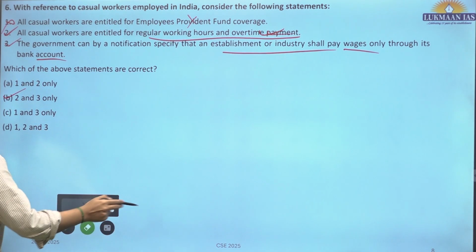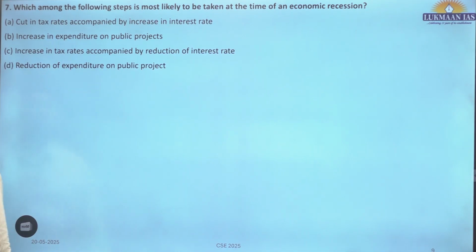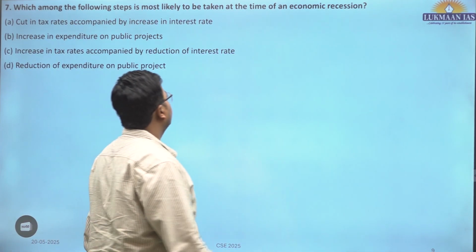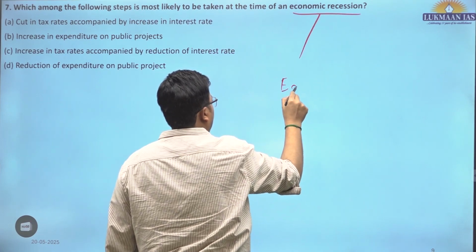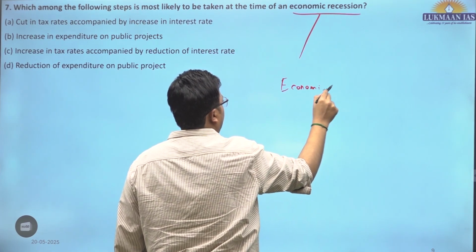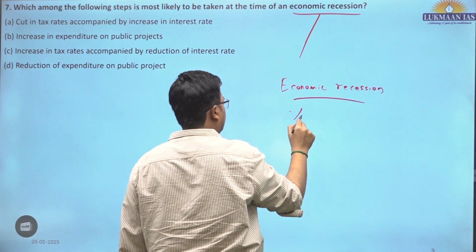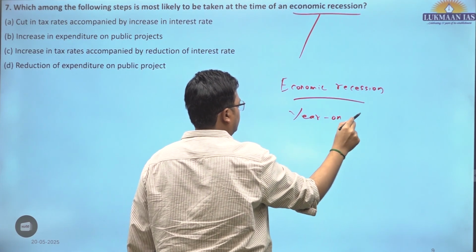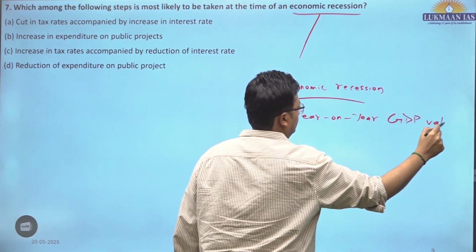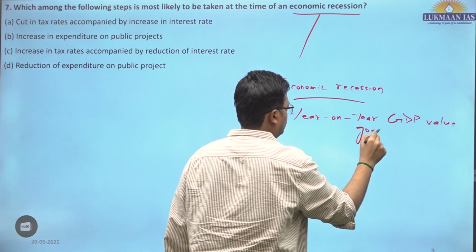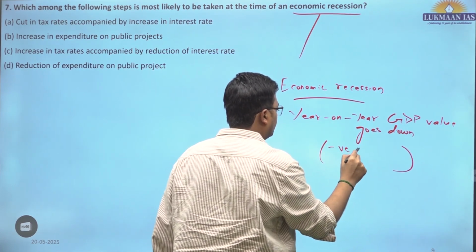Seventh question. Which of the following steps is most likely to be taken at the time of economic recession? So what is economic recession? Economic recession is when the year on year GDP value goes down, also known as negative growth rate.